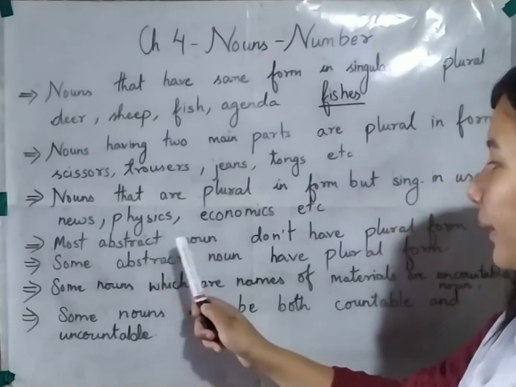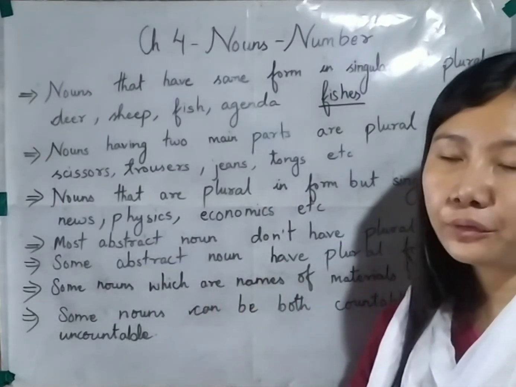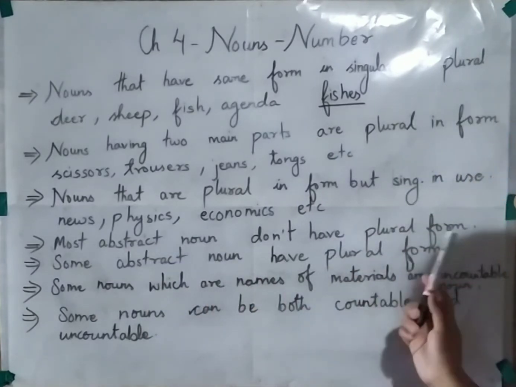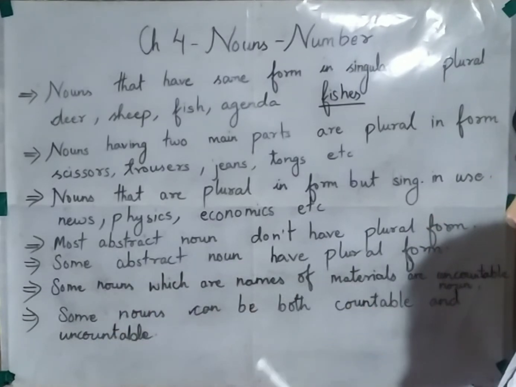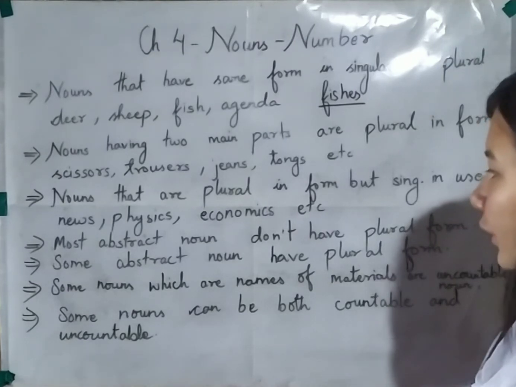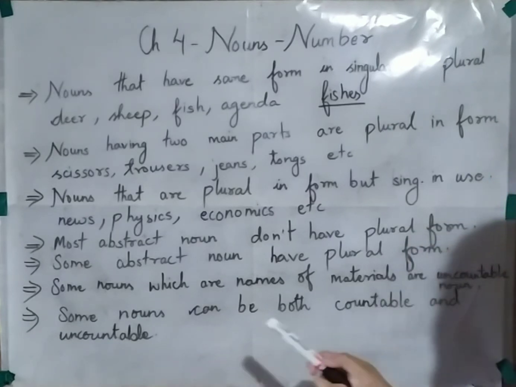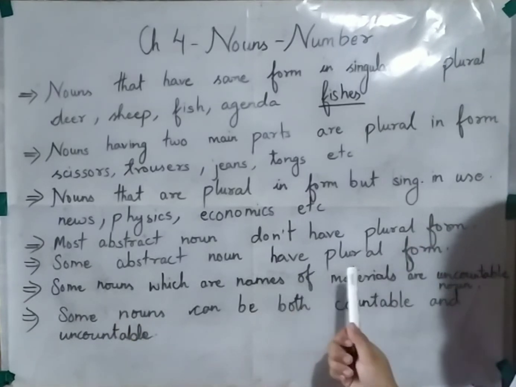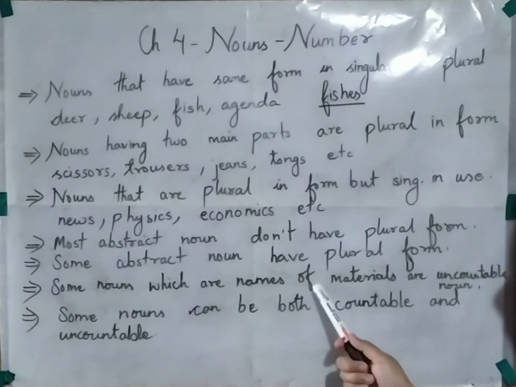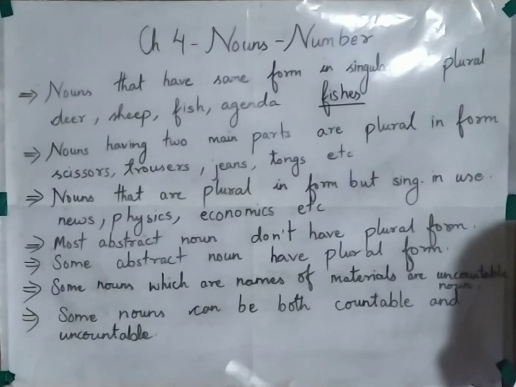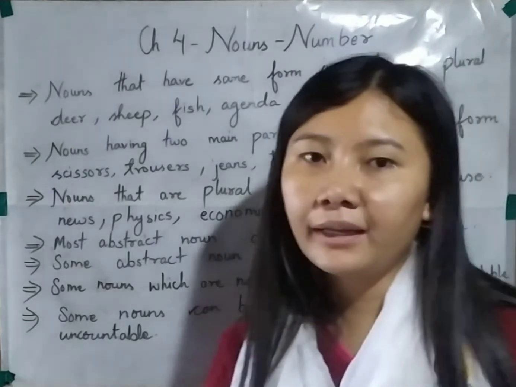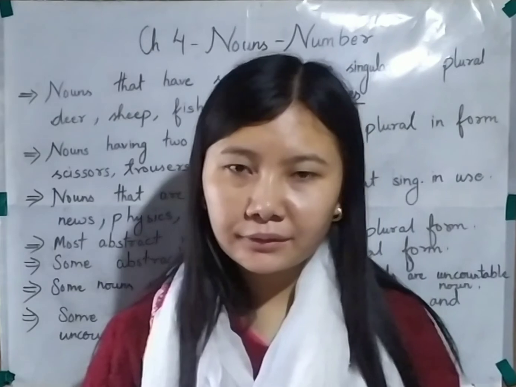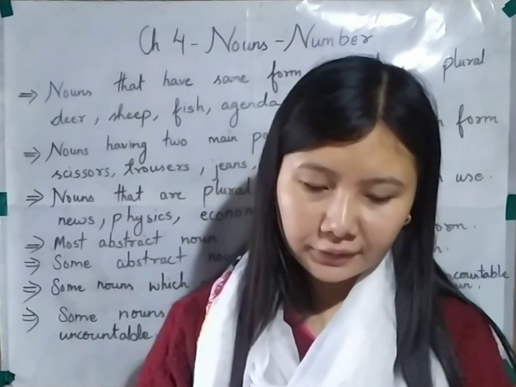Next we read that most of the abstract nouns don't have plural form, and over there I talked about honesty and peace. And later we read that some abstract nouns have plural form, and over there we discussed examples like glory, decision, creation and truth. So these were the nouns that had the plural form. Some nouns which are names of materials are uncountable nouns. Over there we read the examples of gold, silver, wood. And we also read that some nouns can be both countable and uncountable, and we saw the example of sound and sights over there. So here we have completed reading this chapter.